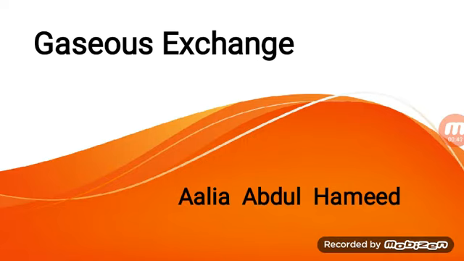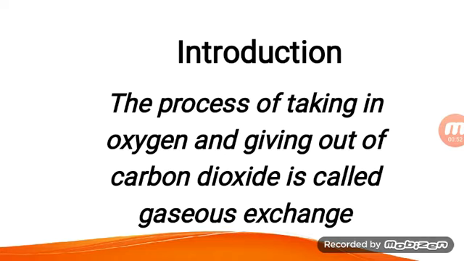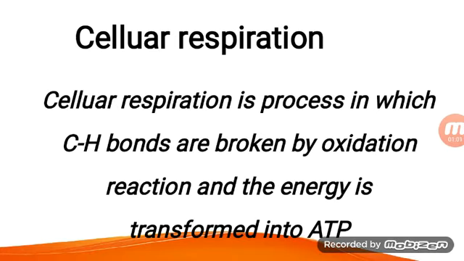Today we will discuss the introduction and how the gases exchange process takes place in plant cells. Firstly, the introduction. The process of taking in oxygen and giving out carbon dioxide is called gases exchange. Cellular respiration: as its name indicates, it is the process which takes place at a cellular level. Cellular respiration is a process in which carbon-hydrogen bonds are broken by oxidation reaction and the energy is transformed into ATP.